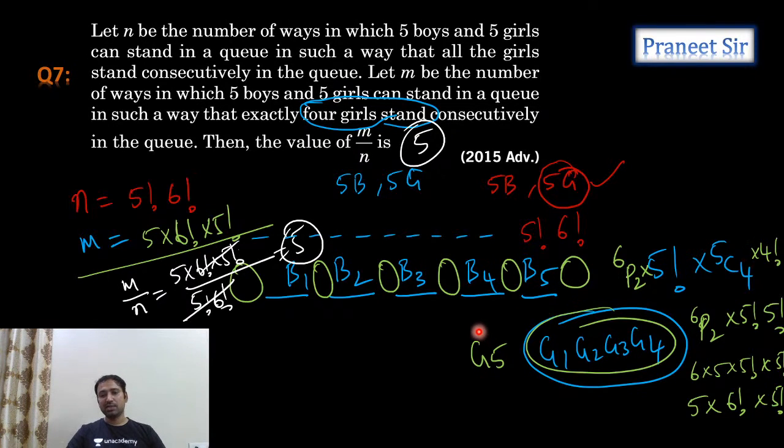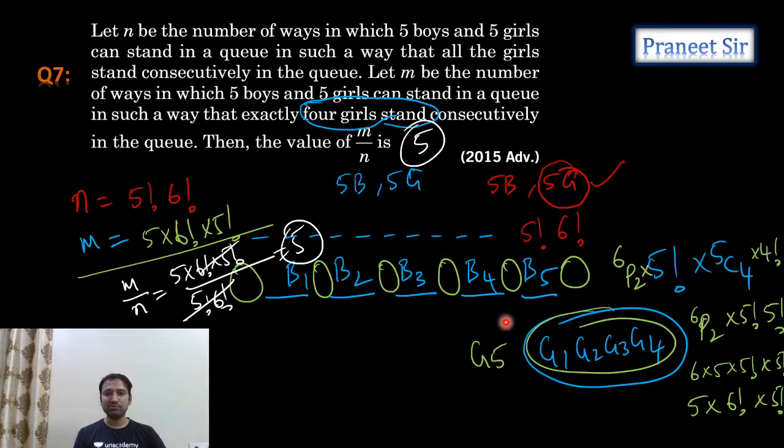So there are 2 elements here: one single girl and a group of 4 girls. These 2 elements should not be together. That's why we arrange the boys first. How many ways can we arrange the boys? 5 factorial ways. In between the boys 6 gaps are there.